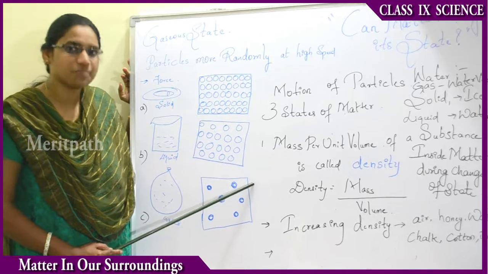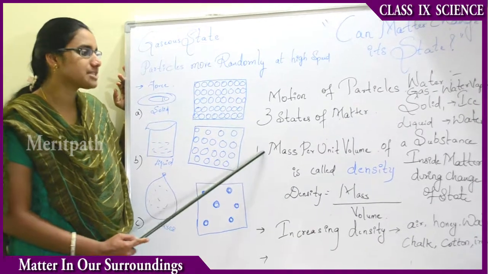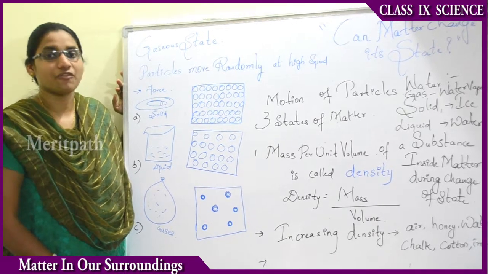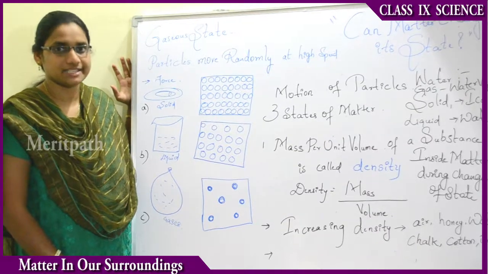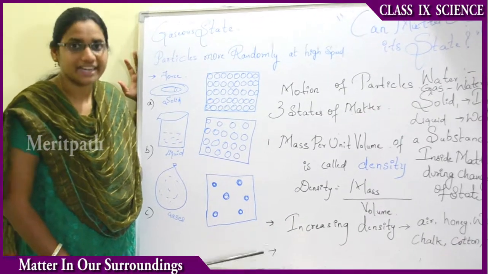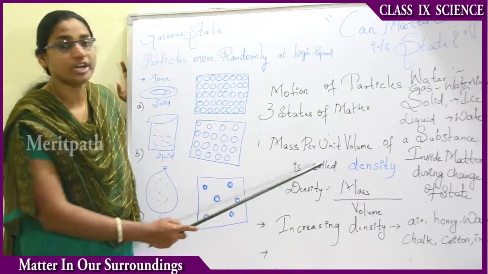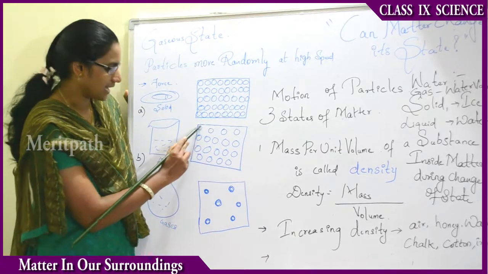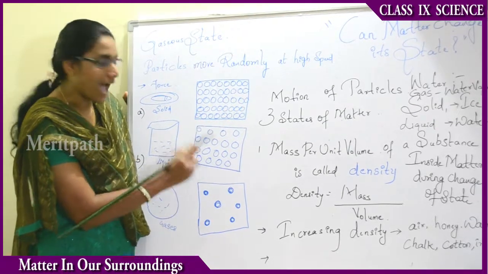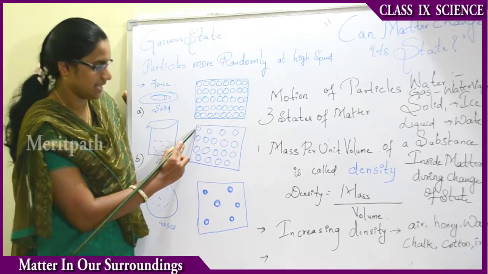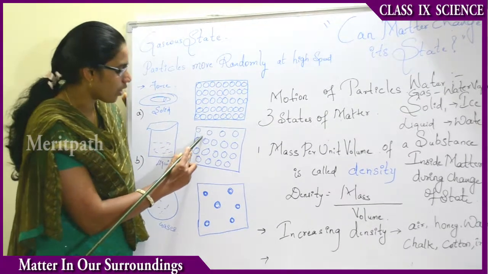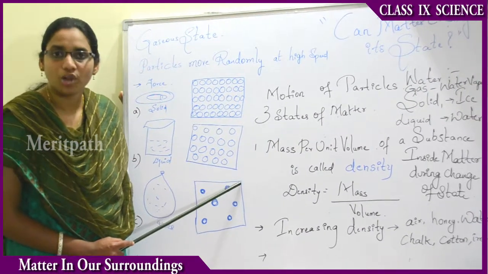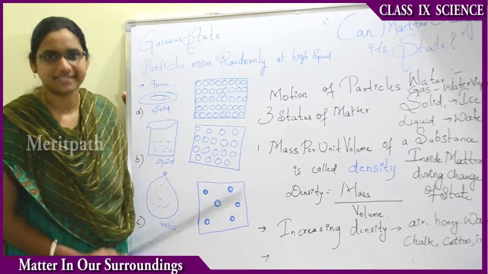Now, the most important point we learned here is mass per unit volume of a substance. That is, the amount of mass, the kgs, whatever it may be, how much weight it contains, is measured per unit volume. Volume is the space occupied. For example, let us take one particle. This particle's weight and the space this particle occupies, that is mass per unit volume. It is defined as density. The mass per unit volume of a substance is called density.